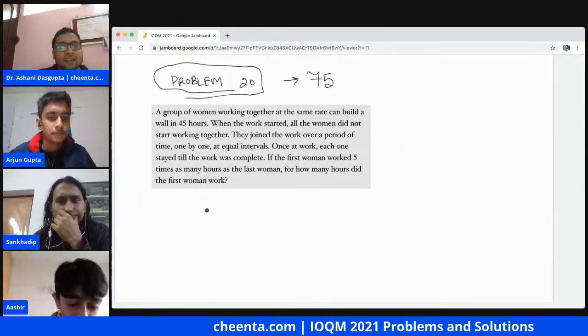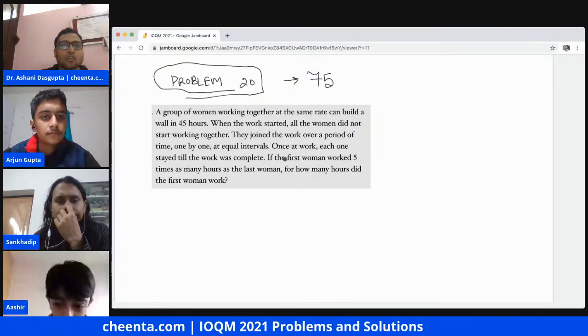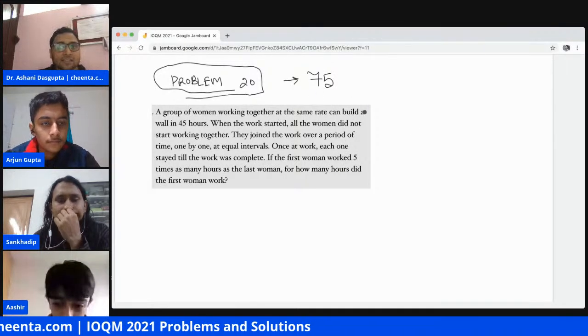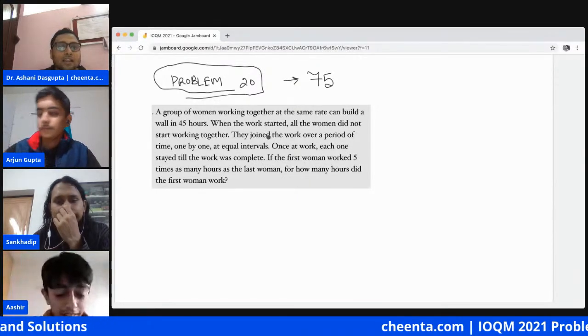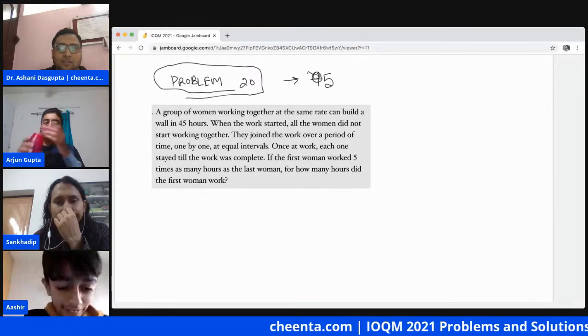So this is the thing: if we have a group of women working together at the same rate, they can build a wall in... it's probably 75.